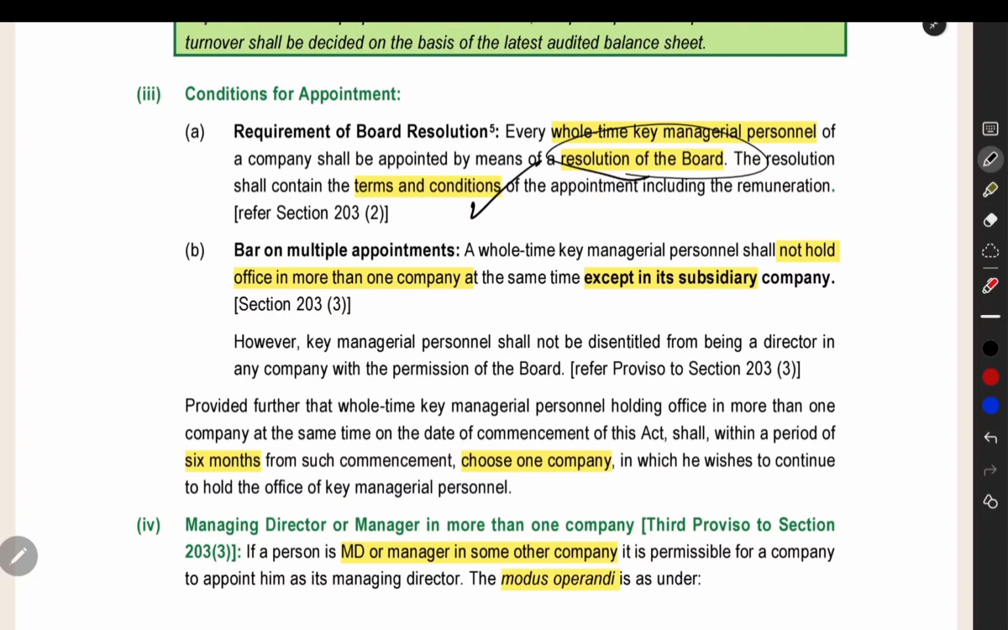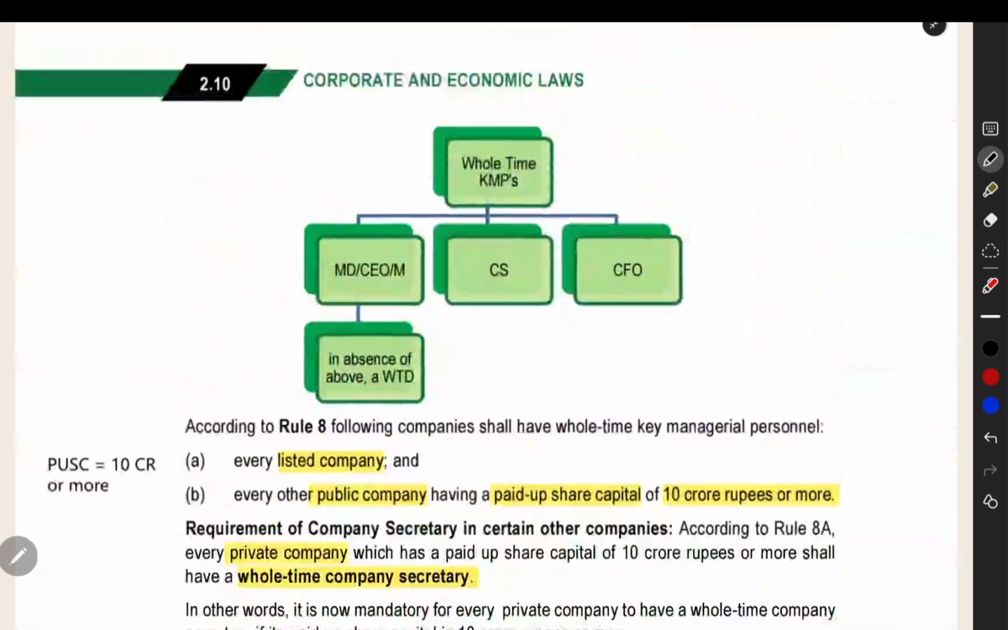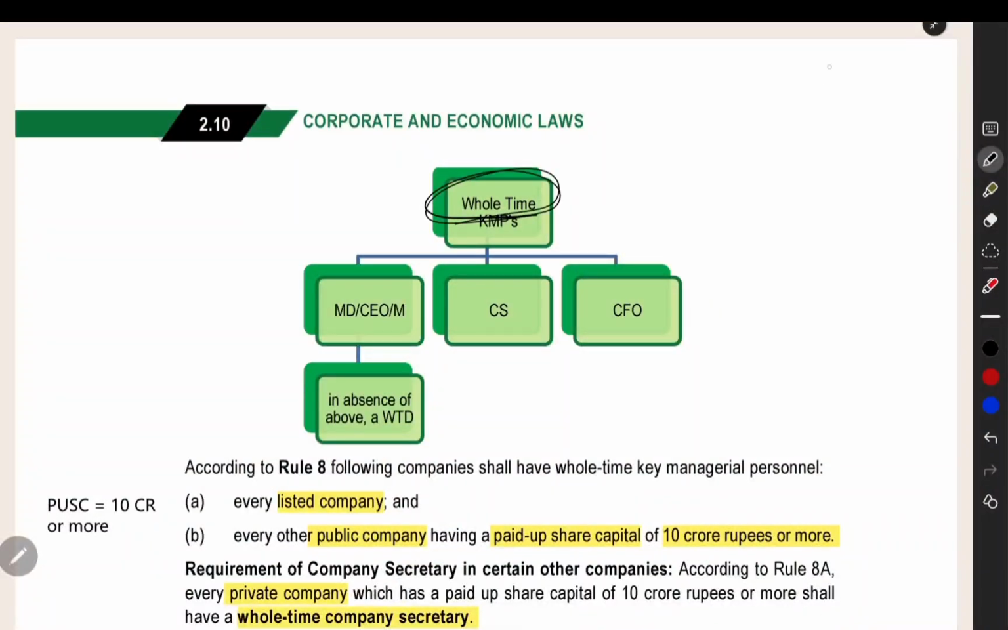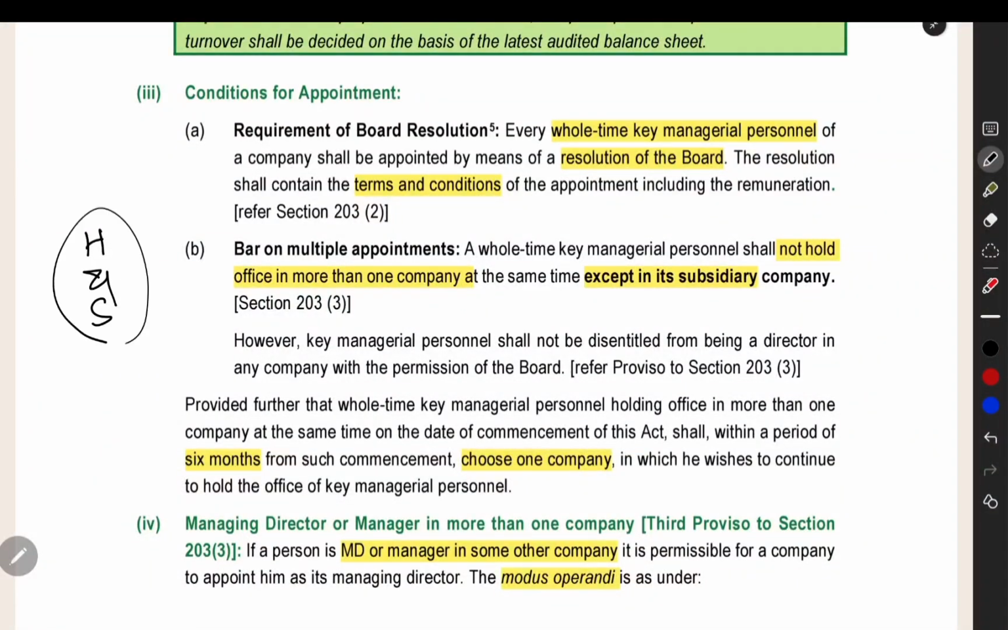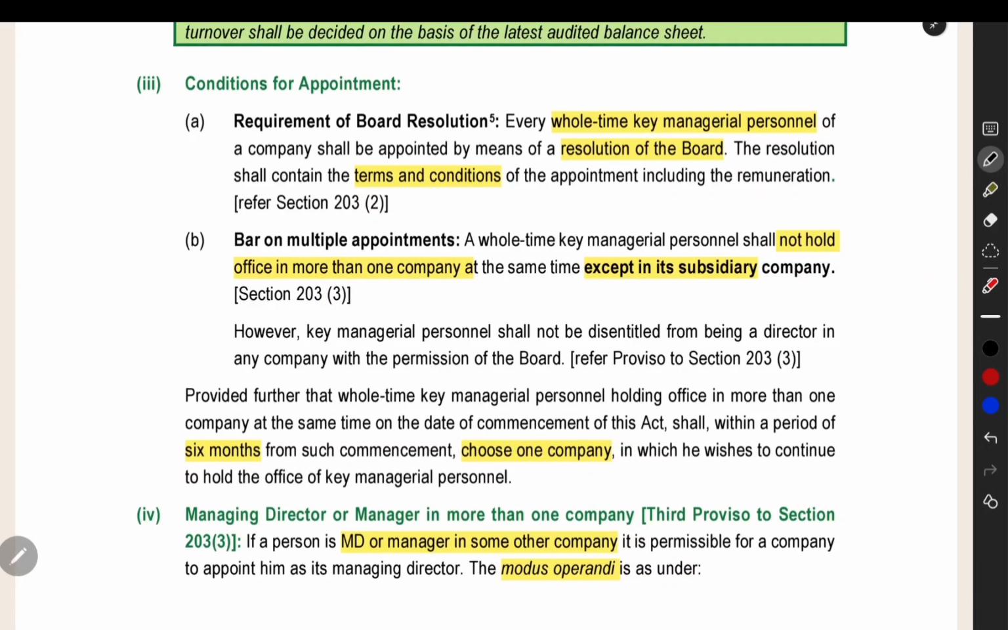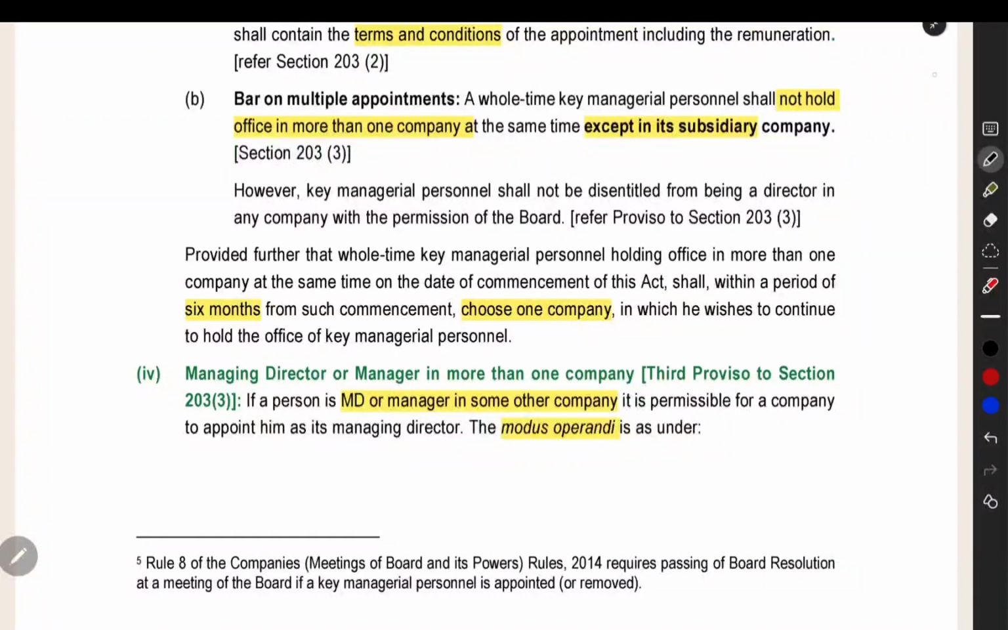You cannot be a KMP in more than one company, except in a subsidiary company. Normally, only in one company you can be a KMP, because the name itself is whole time KMP. The entire time of your work you have to devote to only one company. But we have an exemption. You can be in a holding company as well as a subsidiary company. Even though it is two companies, you can be on the board of those two companies as a whole time key managerial personnel. This is a transition provision, you can read it by yourself.